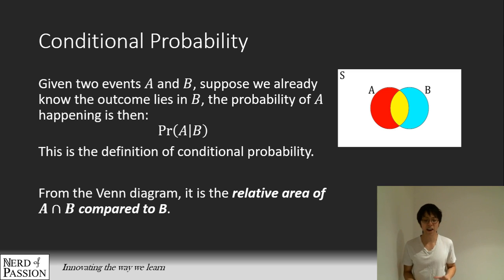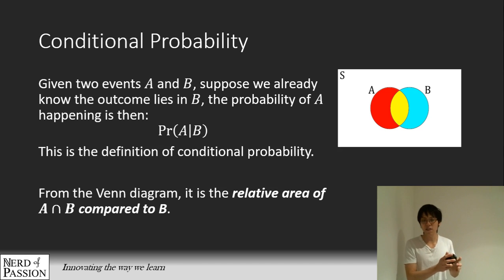What I've written over there is that the probability of A given B has happened is nothing more than the relative area of A intersect B compared to the whole area of B. In other words, what is the area where A and B overlap each other? Because if, given B has happened, A has happened, then they both must happen together.